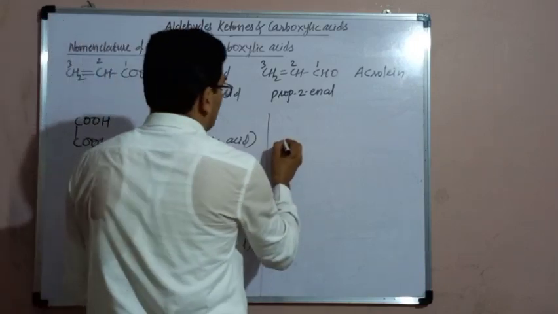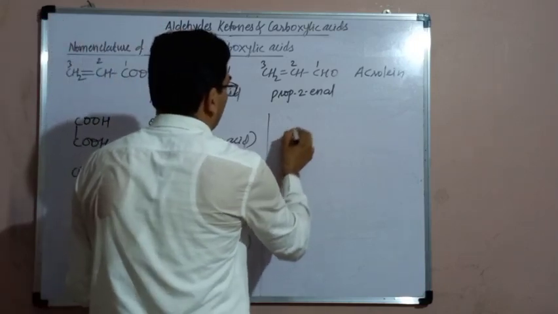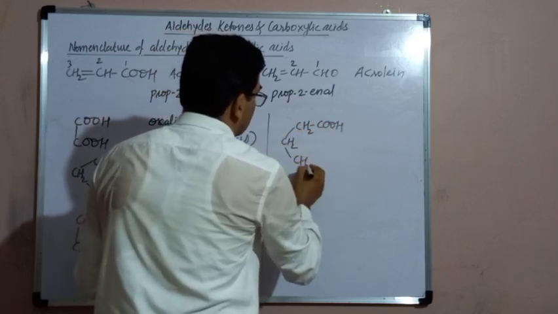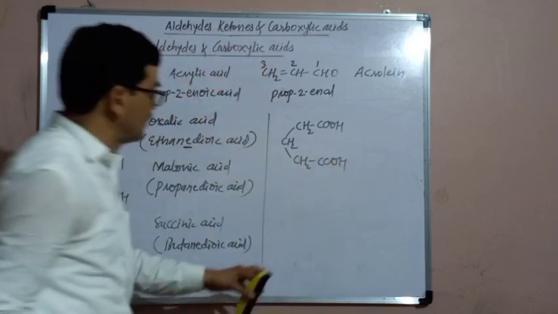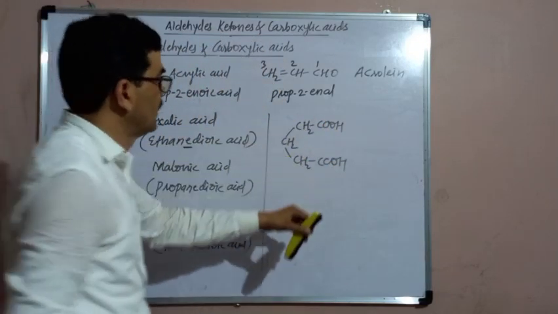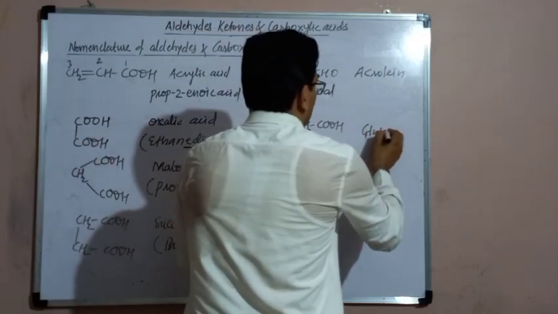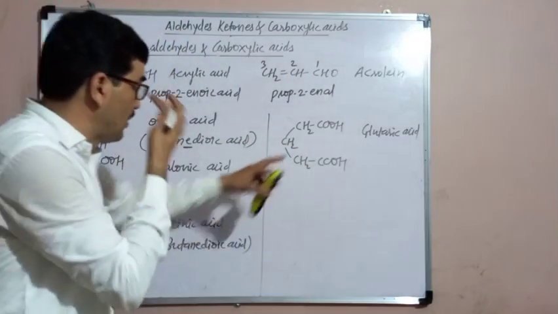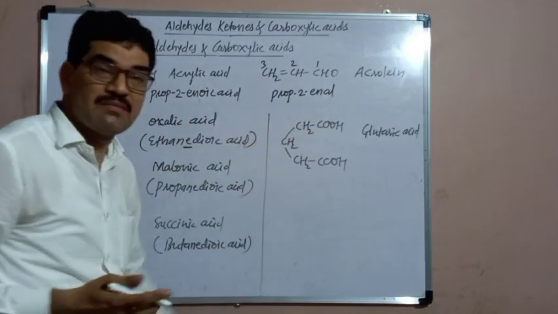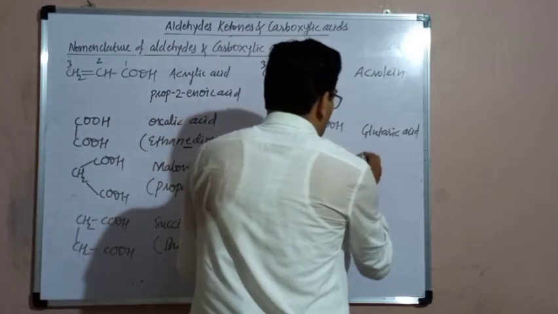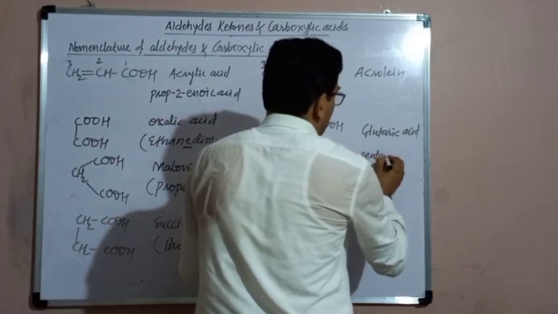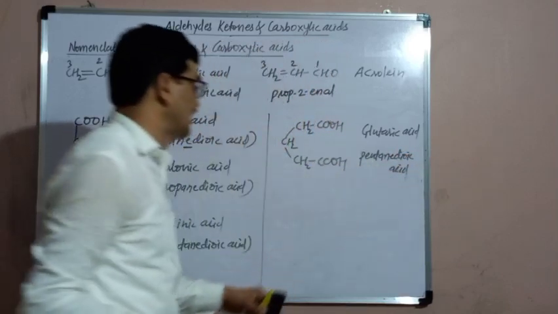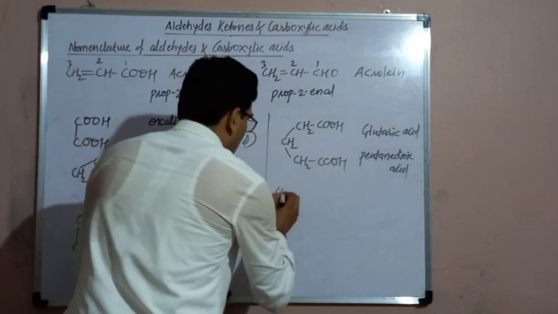Another example of a dicarboxylic acid: an acid with 5 carbon atoms. Its common name is glutaric acid. Now here the parent alkane will be pentane. 1, 2, 3, 4 and 5 carbon atoms are in the longest chain. Therefore, its IUPAC name will be pentane dioic acid.